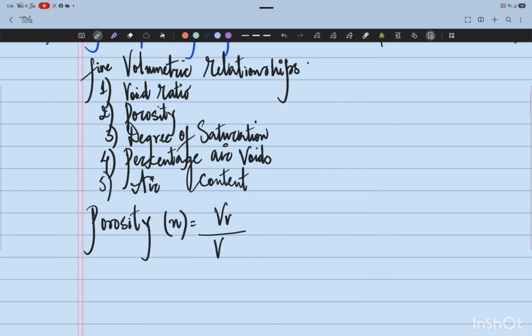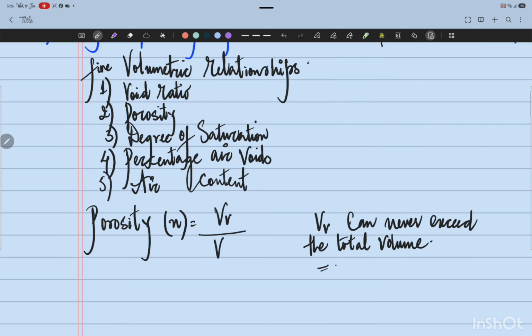Since the volume of voids can never exceed the total volume, porosity must always be less than 100%.